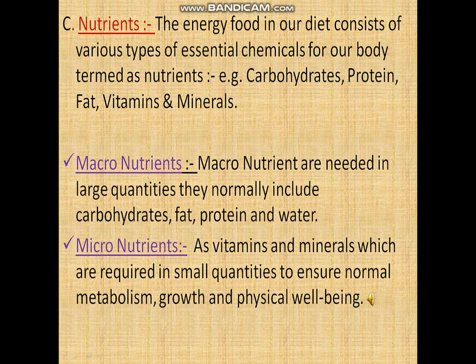Nutrients. The food in our diet consists of various types of essential chemicals for our body, termed nutrients. Example: protein, fat, carbohydrate, vitamins and minerals. Macronutrients are needed in large quantity. They normally include carbohydrate, fat, protein and water. Micronutrients such as vitamins and minerals are required in small quantity to ensure normal metabolism, growth and physical well-being.